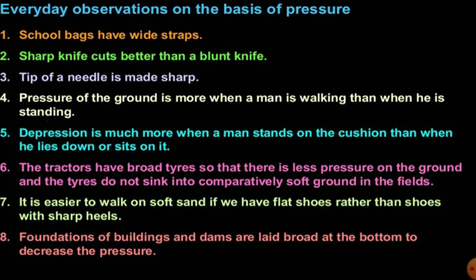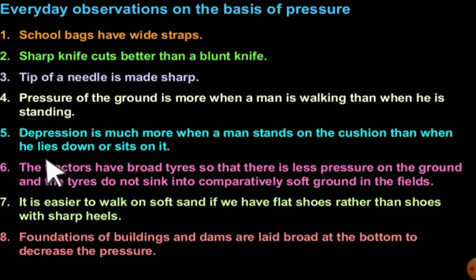When he is walking, what happens? The contact will be with one sole only, not with two feet. Got it? So the surface area of contact between the man and the ground while walking will be less. It will be one sole only. So what happens? It will have more pressure.